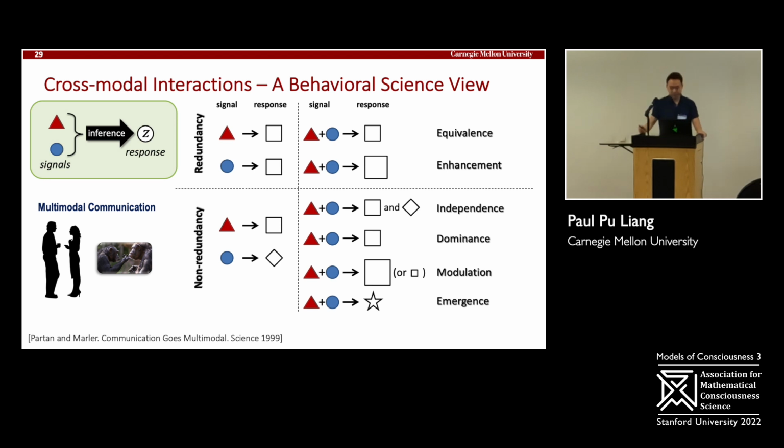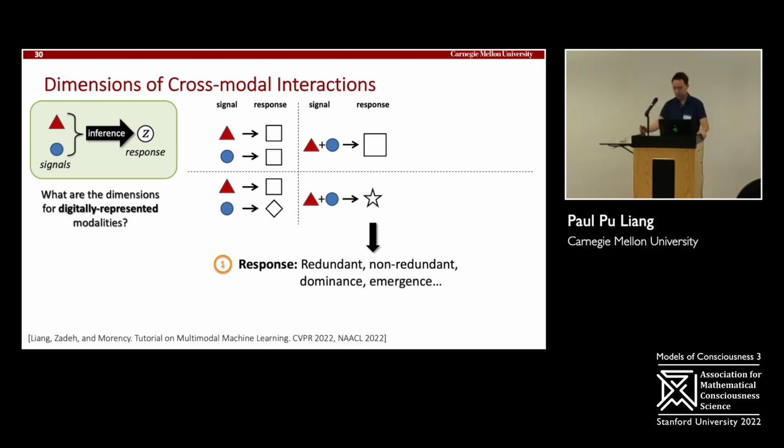And that just scratched the surface. If you look at this very nice paper back in 1999, this paper doesn't contain any AI, any multimodal machine learning at all, but rather looks at communication in animals. Right? How can animals use different multimodal behaviors to signify their intentions? And again, we see many cases of redundant signals enhancing or being equivalent to each other, to non-redundant signals that are independent, or when new information can emerge from these signals. And again, that was just one dimension. That was looking at the response.